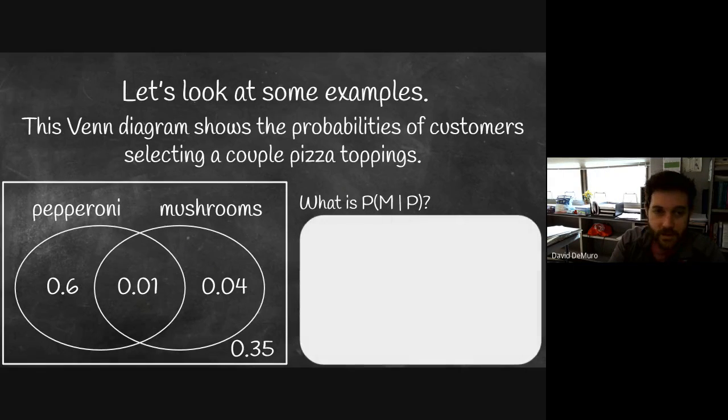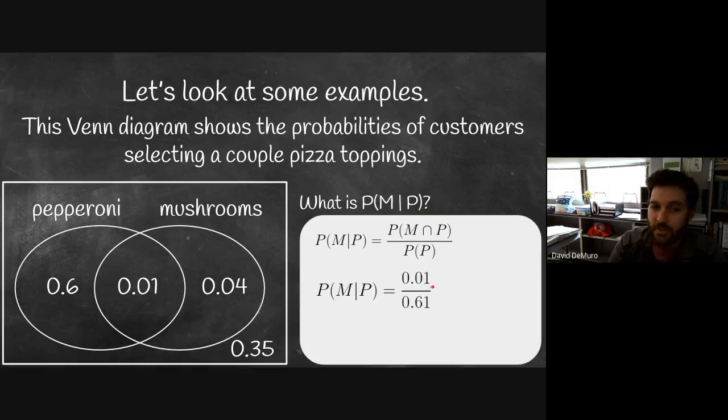Well, let's see what we've got. So using this formula, the probability of mushrooms given pepperoni is the probability of mushrooms and pepperoni divided by the probability of pepperoni. Well, the probability of mushrooms and pepperoni together is 0.01, divided by the probability of pepperoni, which is 0.61. And when you simplify that down, you get approximately 0.016. So about 1.6% of people who get pepperoni on their pizza also get mushrooms on their pizza.